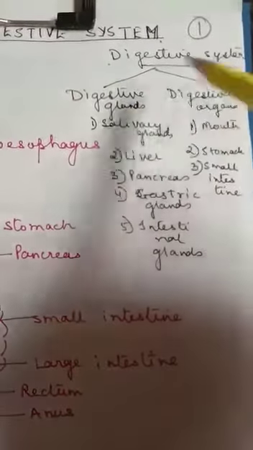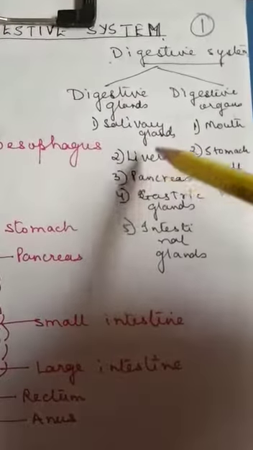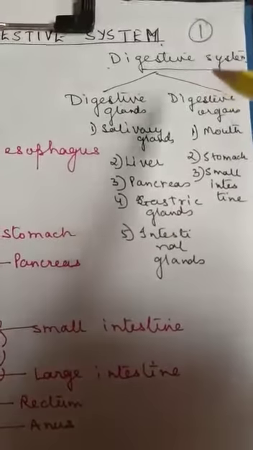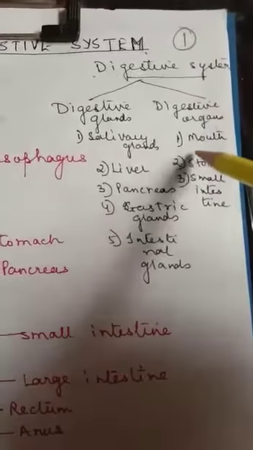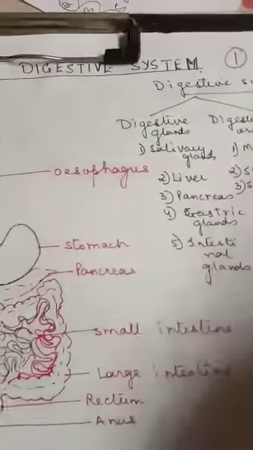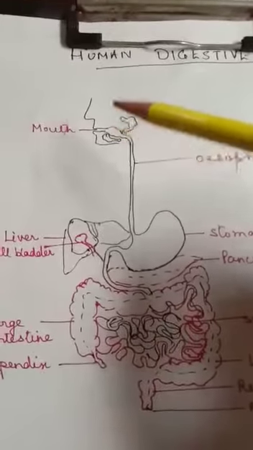digestive organs. In digestive glands, you have salivary glands, liver, pancreas, gastric glands, and intestinal glands. In digestive organs, you have mouth, stomach, small intestine. Now, we are going to just have a general idea of the digestive system.